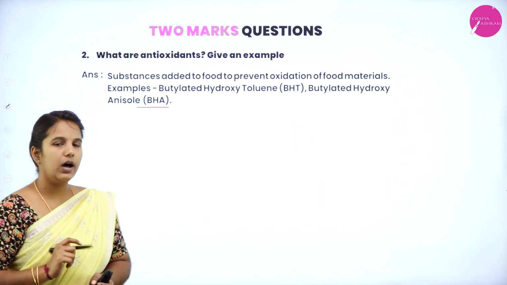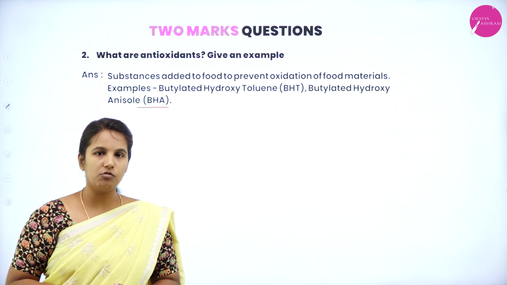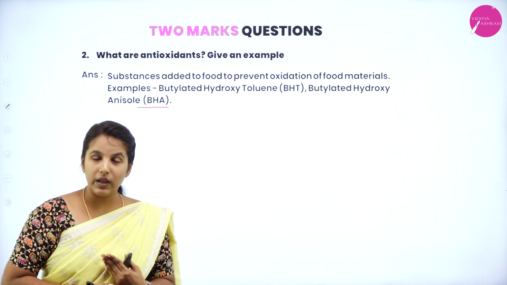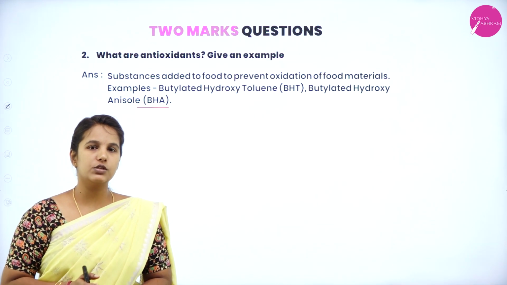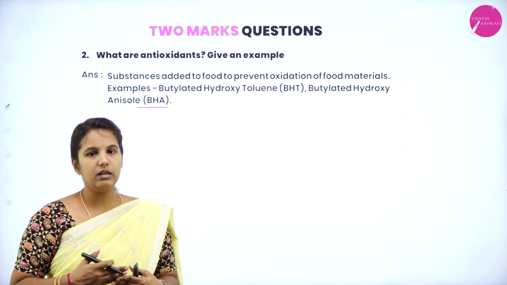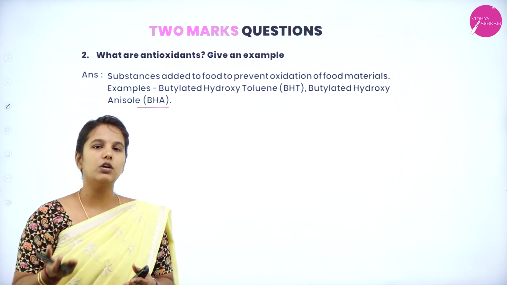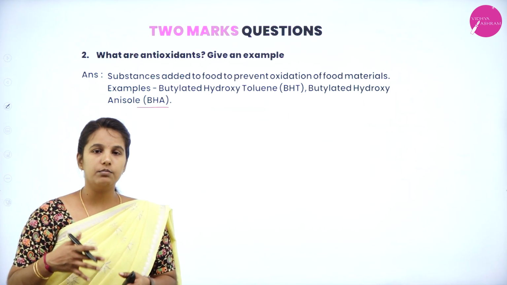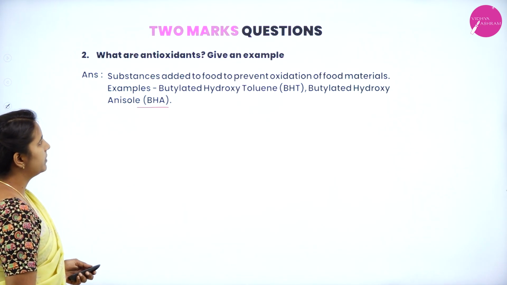These two are used as antioxidants because most food, when we keep it outside, can react with atmospheric air and thereby undergo easy oxidation. To avoid such oxidation, most foods are mixed with an antioxidant. It keeps the food from reacting with atmospheric oxygen, so it does not undergo oxidation, and we can keep that food for a longer time. This is the only reason behind antioxidant preservation.